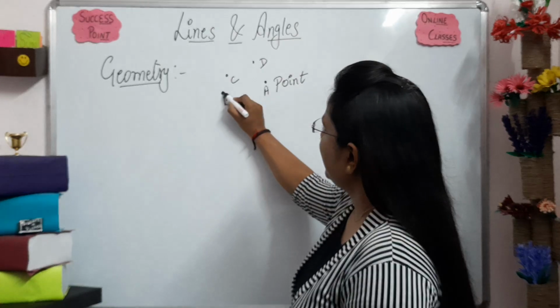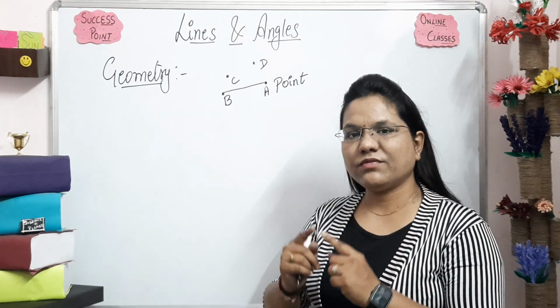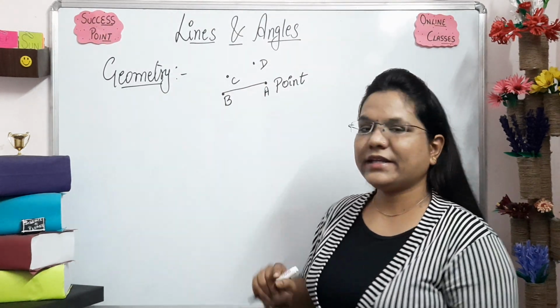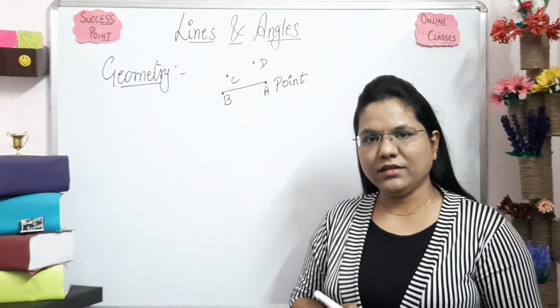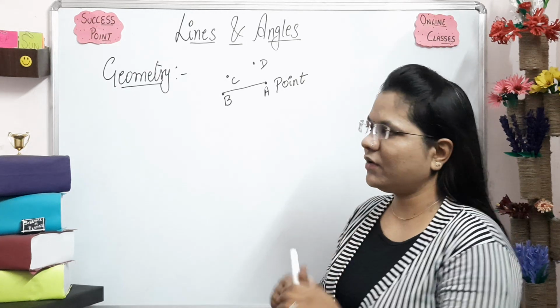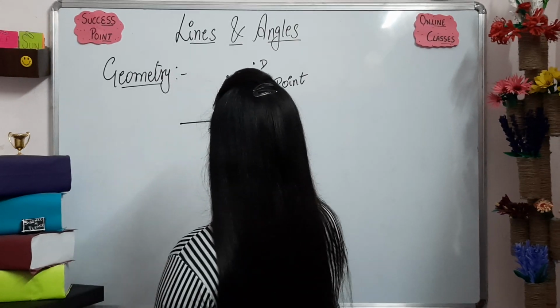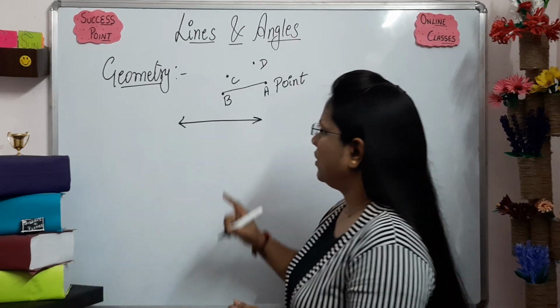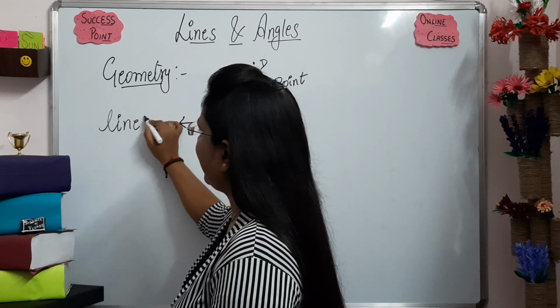Now what happens if we join these 2 points? When we join 2 points, we will get a line. Are you sure about that? It's a line? Okay, so let's confirm whether it's a line or not. Whenever we get a line with 2 arrows, the naming is line only.